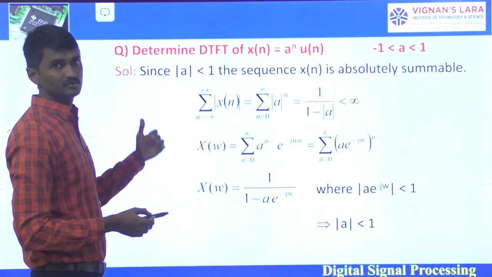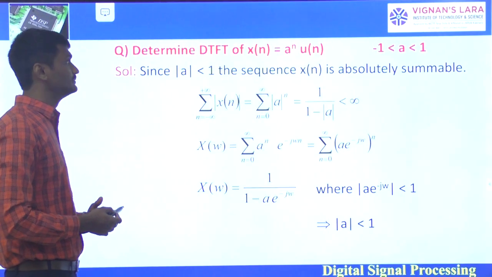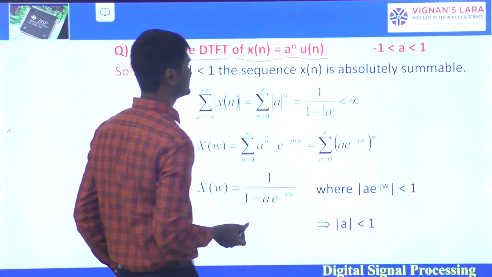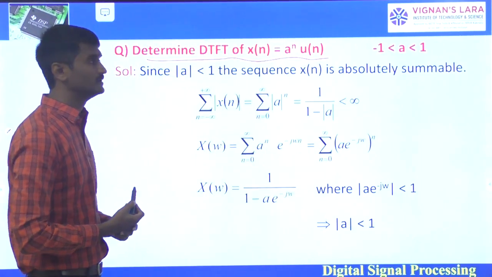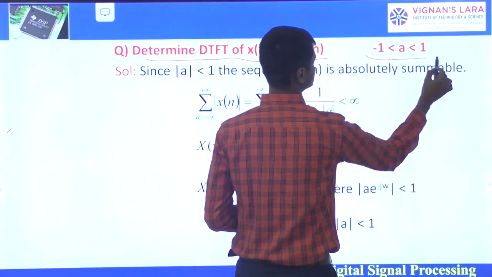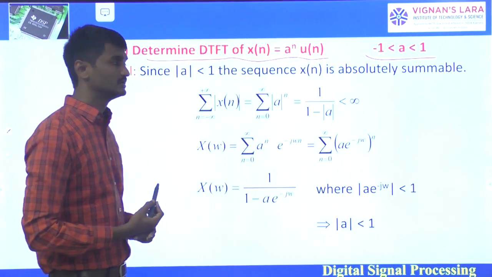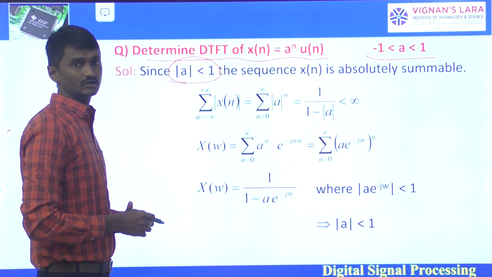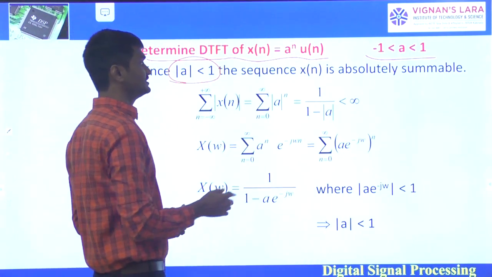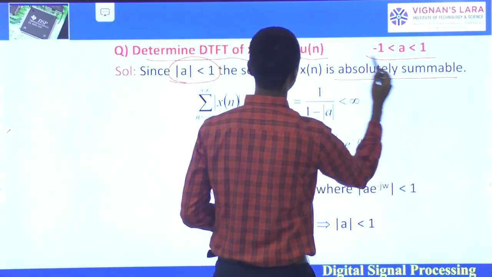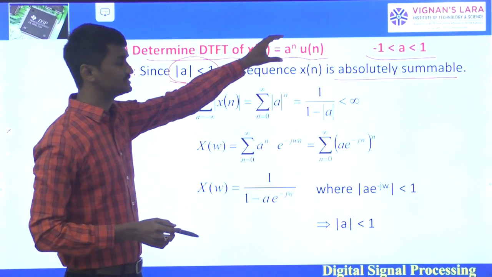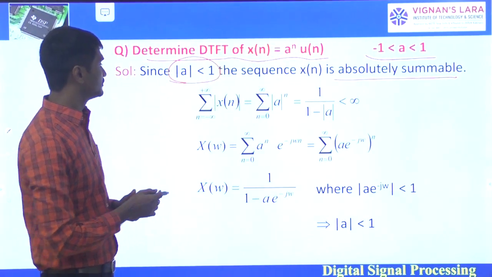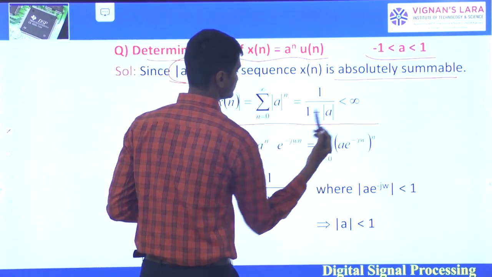So here are the examples on this discrete time Fourier transform. The first one: determine the DTFT of x of n equals a power n u of n, where a is in the range of minus 1 to 1, that is mod a less than 1. So the sequence x of n is absolutely summable, so it is in the finite range only. So we have to see that existence first.